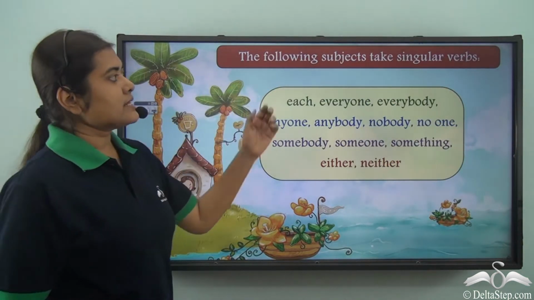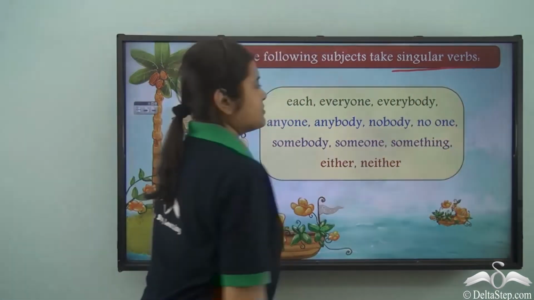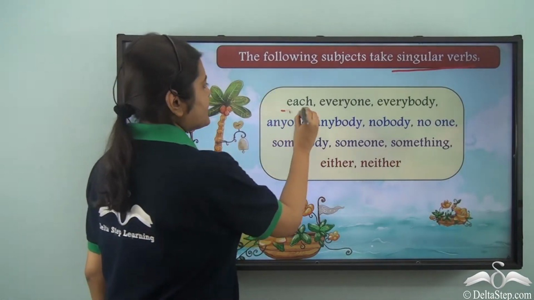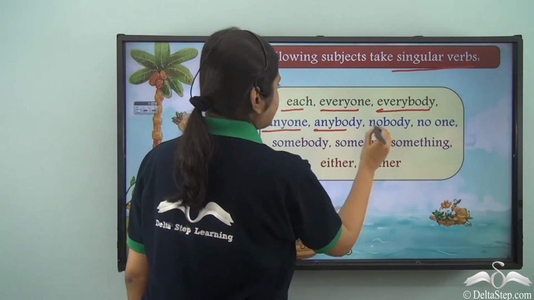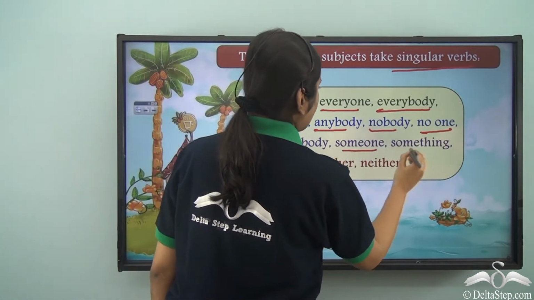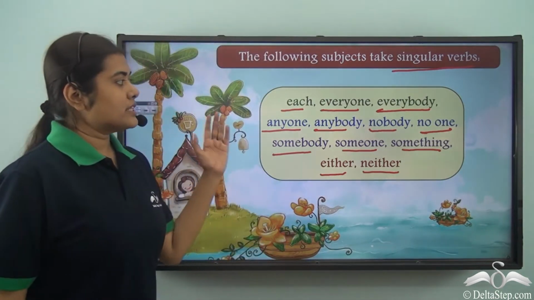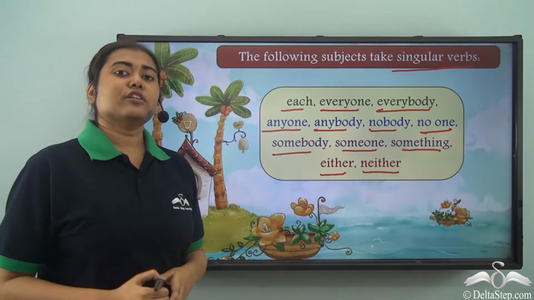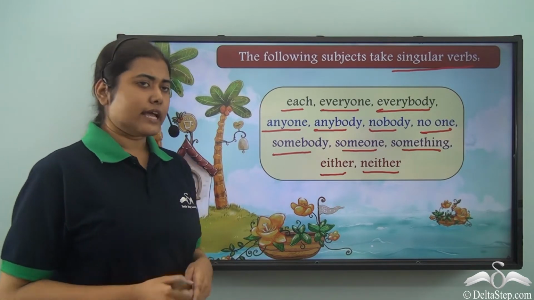Now there are certain subjects which always take singular verbs. They are each, everyone, everybody, anyone, anybody, nobody, no one, somebody, someone, something, either, neither. So these are some of the words which will always take a singular verb. Let us see some of the examples.